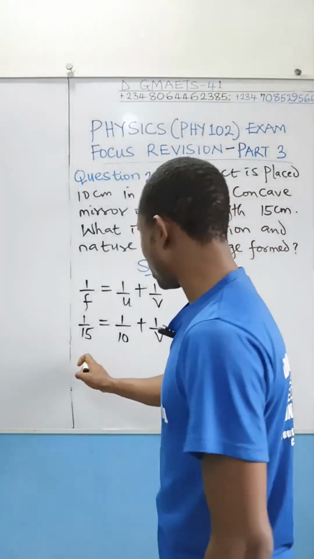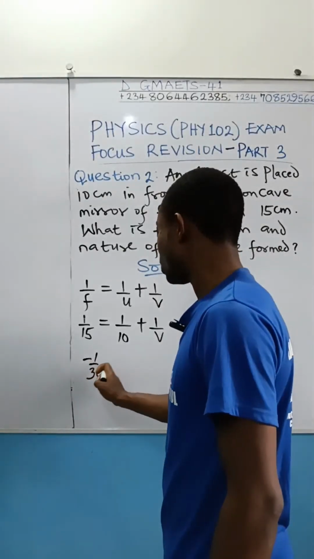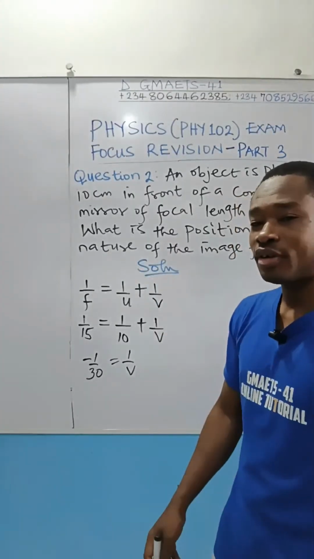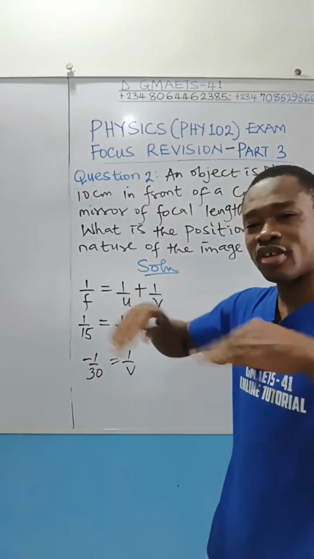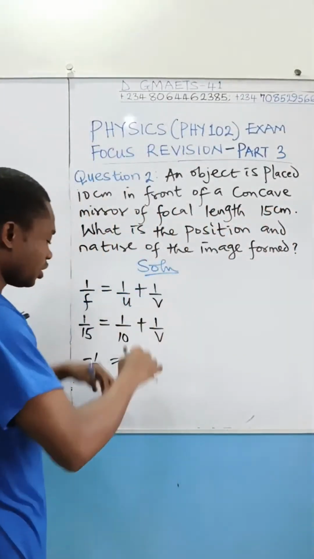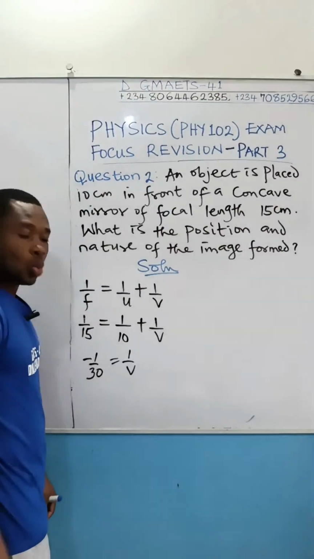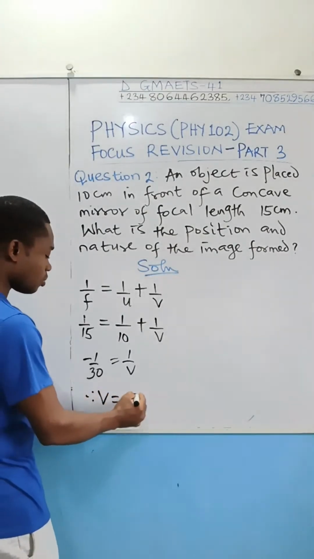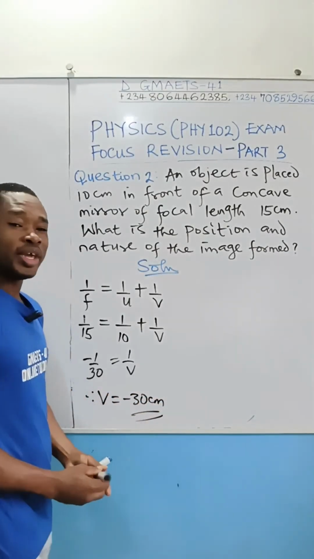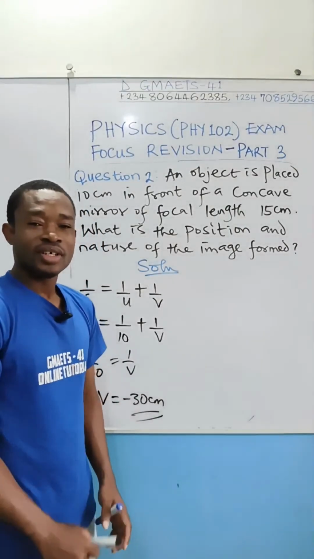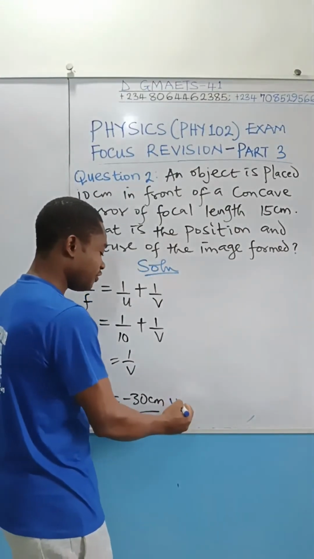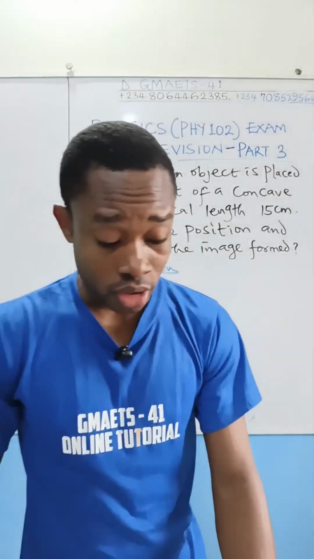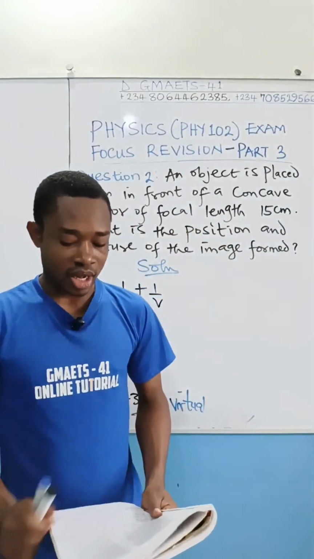Which means that here we are going to have minus 1 over 30 equal to 1 over v. Remember, 1 over 10 has already moved. So you have 1 over v here. At this point, just inverse. Move the denominator up and the numerator down. So you have 30 over 1, v over 1, which is the same as 30 and v. But here is minus. Therefore, v is equal to minus 30 centimeter. Why did we get a negative result here? The negative result simply tells us that the image is virtual, not real. And with this calculation, the correct option is option A, 30 centimeter and virtual.